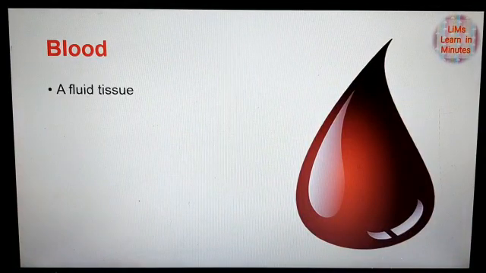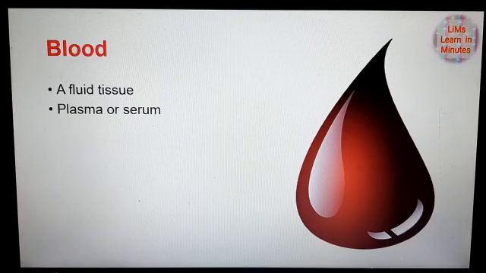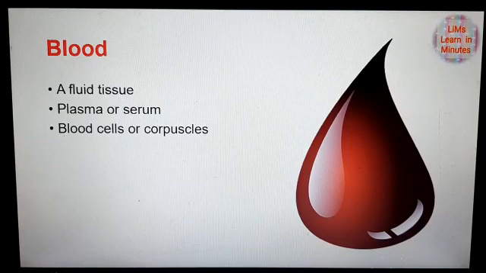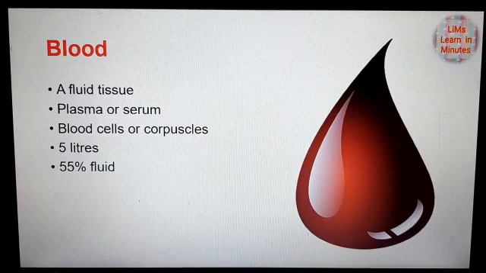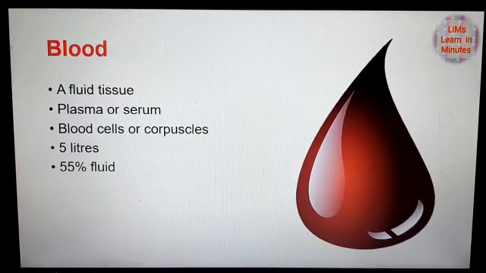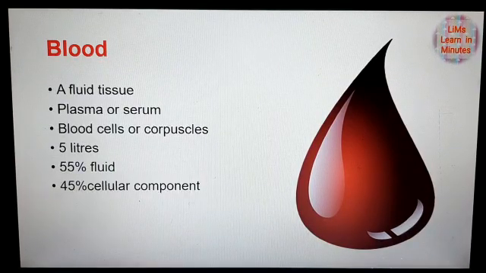Blood is a fluid tissue. It contains a fluid portion, the plasma or serum, in which the blood cells or corpuscles float. The total blood volume in the body is about 5 liters. Of this, 55% is the fluid portion and 45% is the cellular component. This is a small introduction about blood.